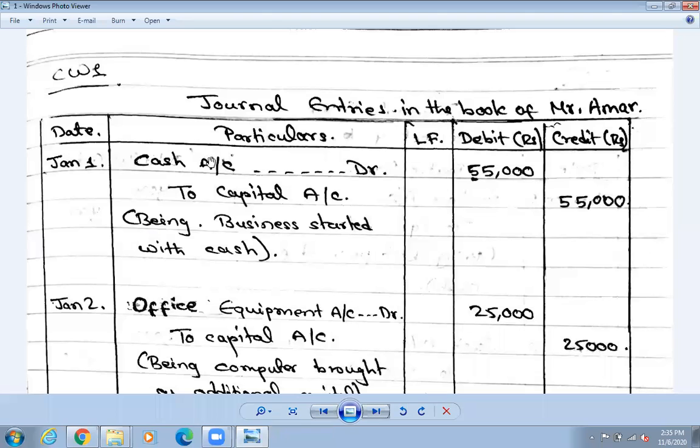Now look at the question, page number 21, all of you. The following are the transactions of Mr. Amar. So what we need to write down in the topic is journal entries in the book of Mr. Amar. Now, on January 1, what is given over there? Amar started business with cash.